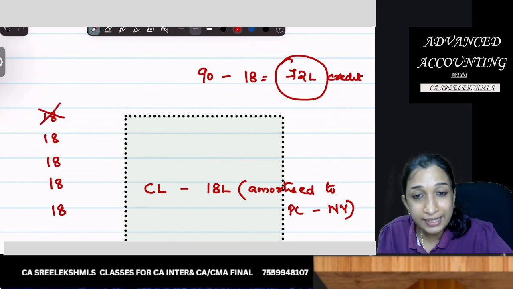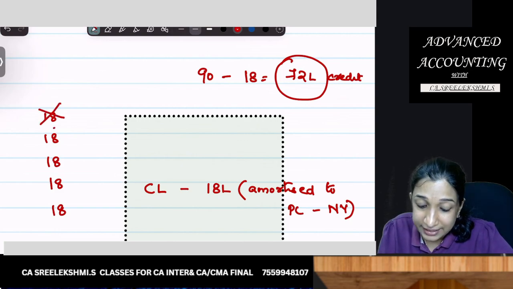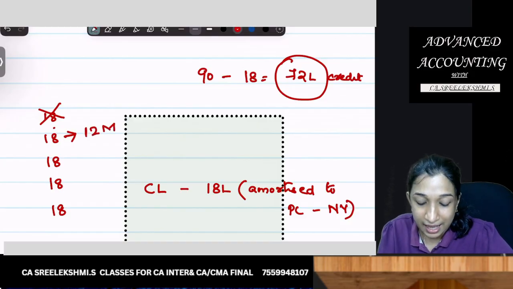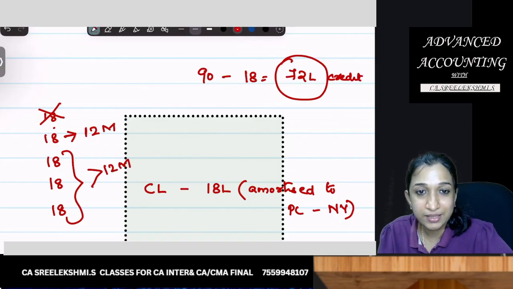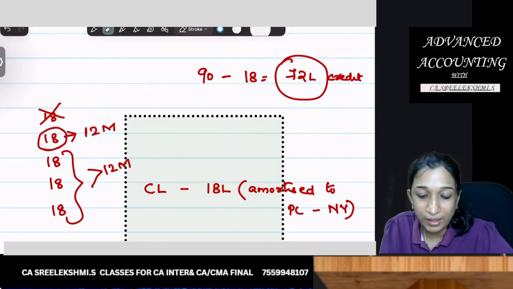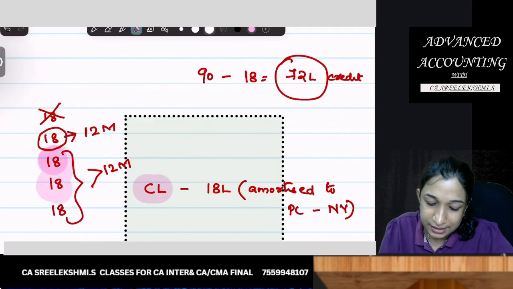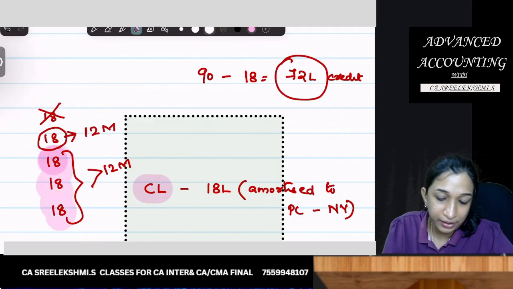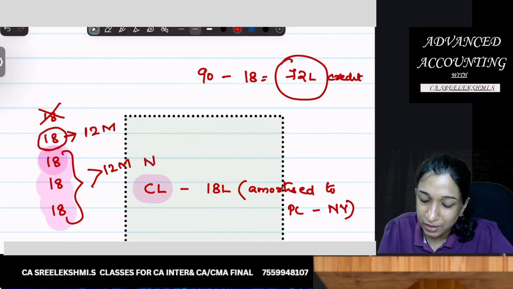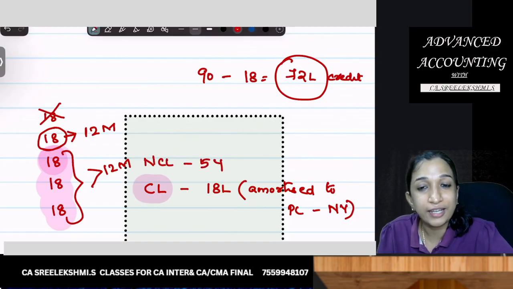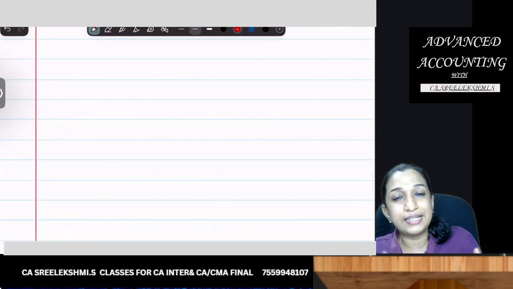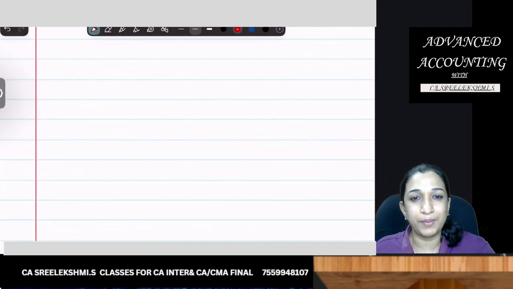Of which already 18 lakhs is transferred. Next 18 lakhs will be amortized to P&L in 12 months and the balance will be amortized to P&L after 12 months. What will be transferred to P&L in 12 months will be shown under current liability, and this 18 into 3, 54 lakhs, will be shown under non-current liabilities. So now we can say government grant treatment എന്താണ്?